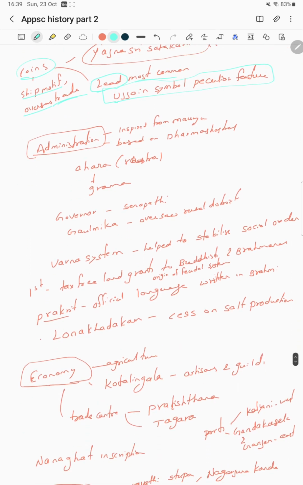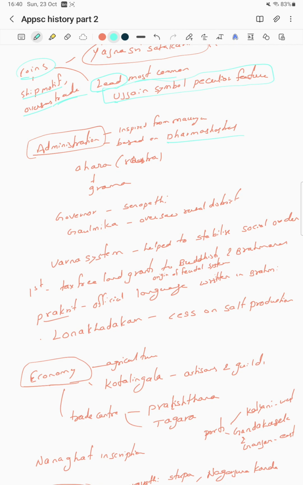What about administration? They were inspired by the Mauryas. They followed the Mauryan administration, based on the Dharma Shastras. They were preferably Hindus, preferably Brahmins. Most probably Kshatriyas were the rulers, but when it comes to the Satavahana dynasty, Brahmanas are the rulers. They give utmost priority to Brahmanas, as well as being very secular.